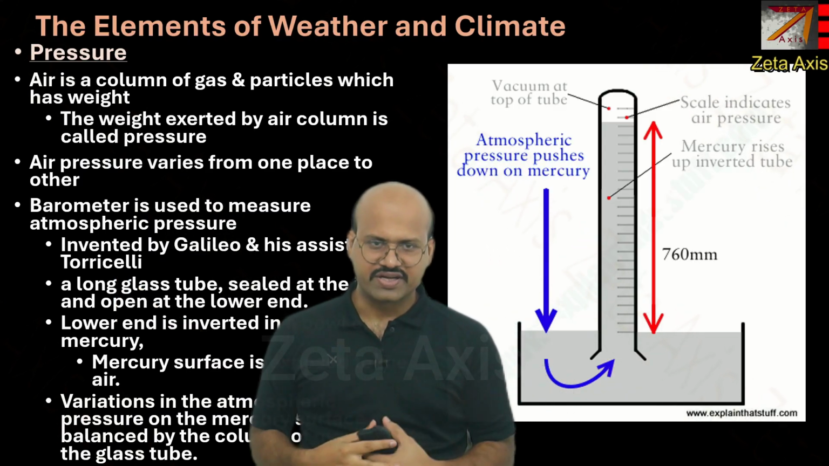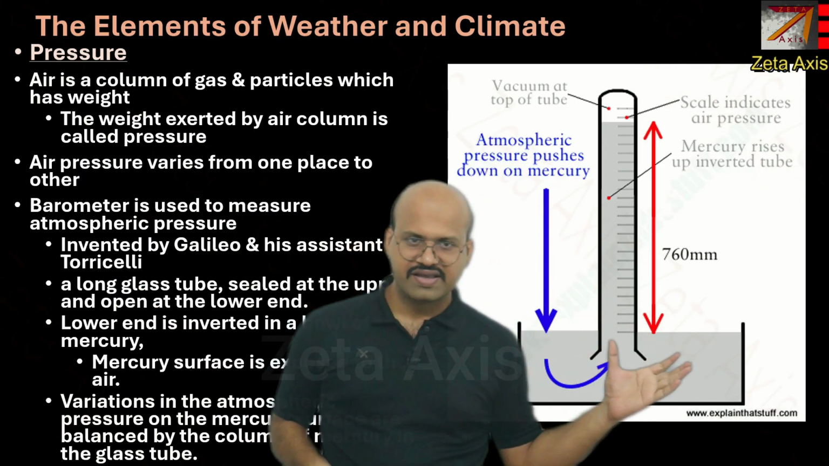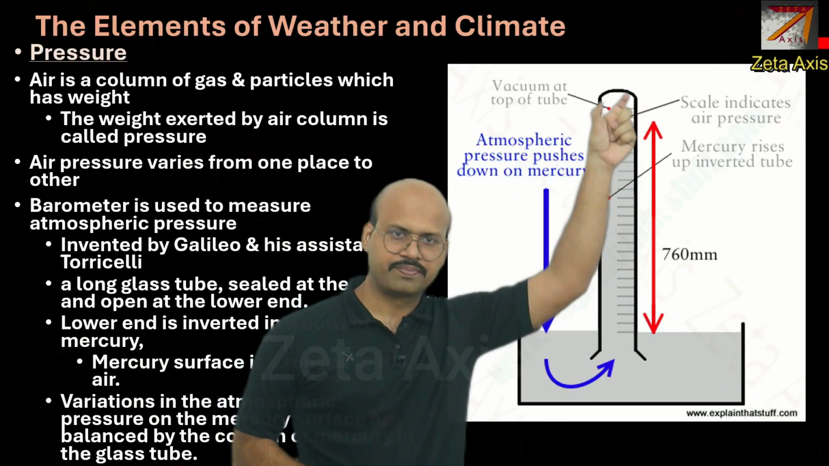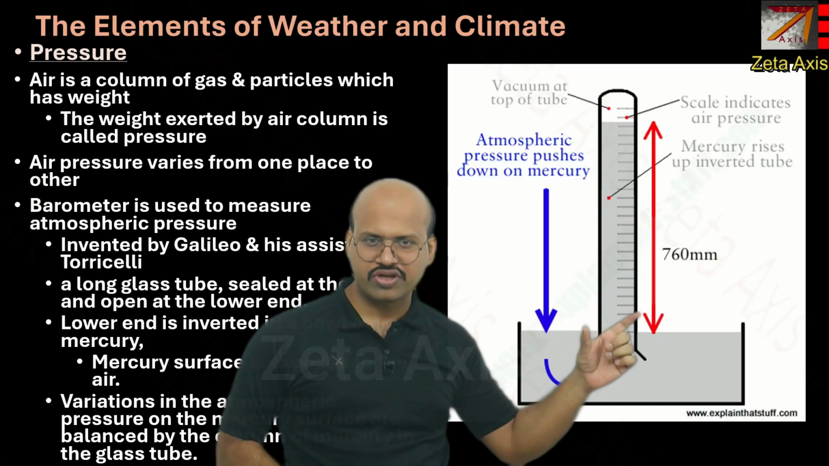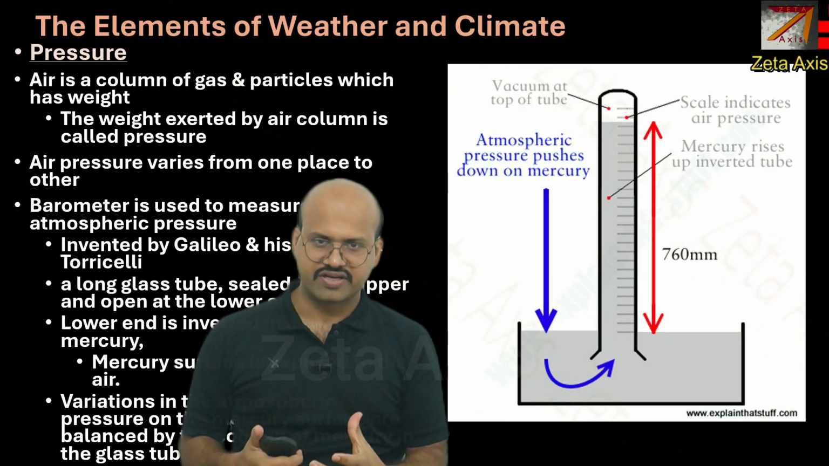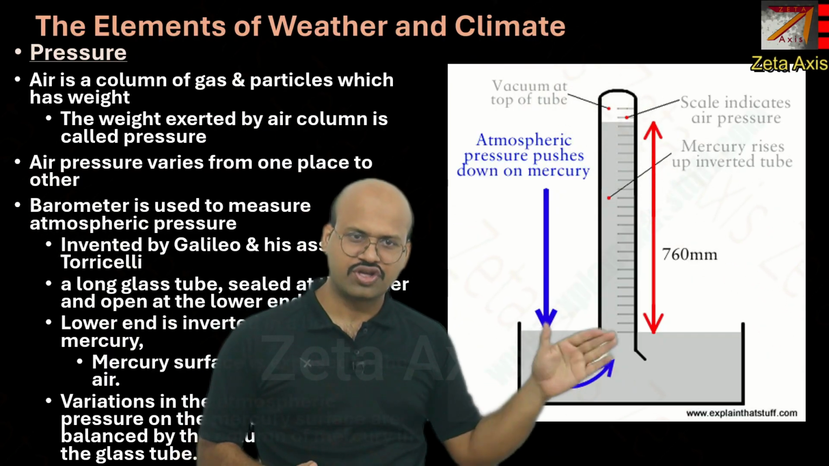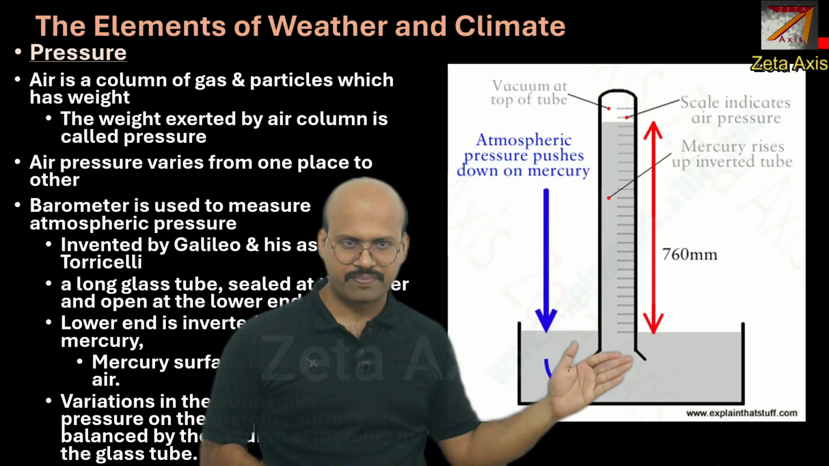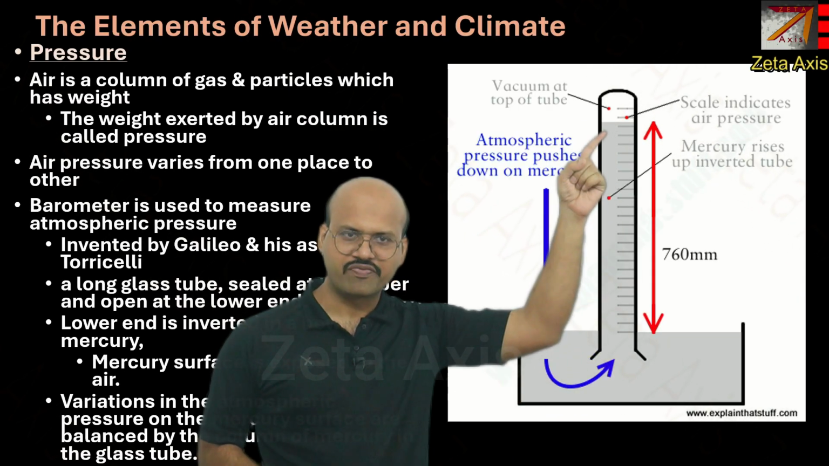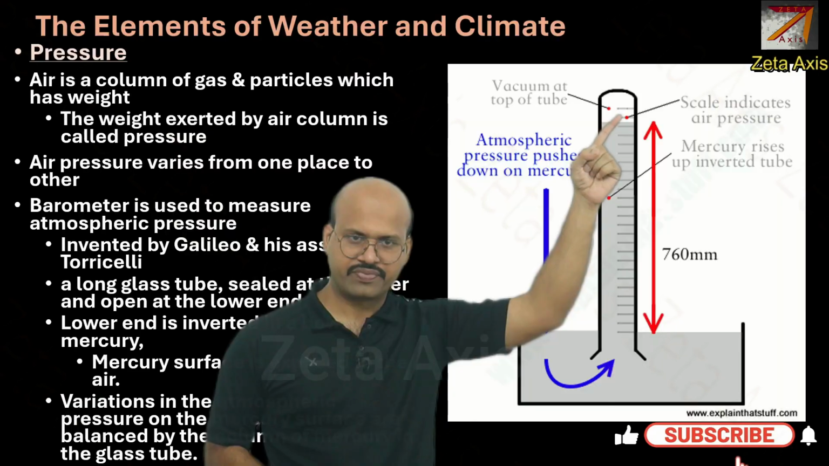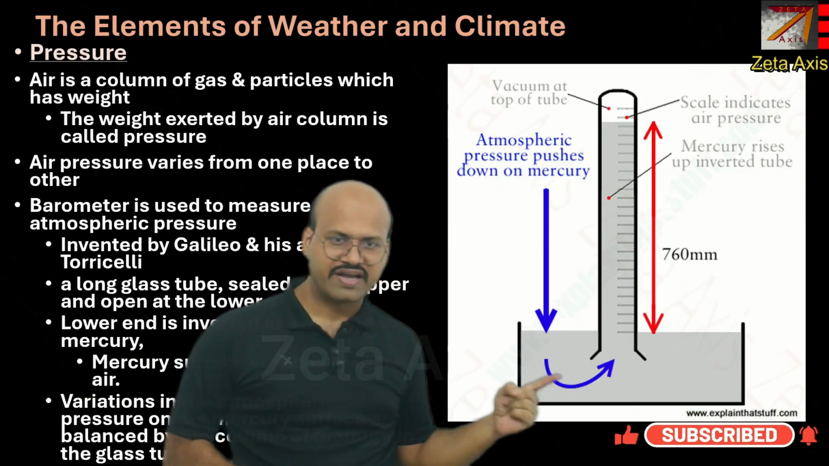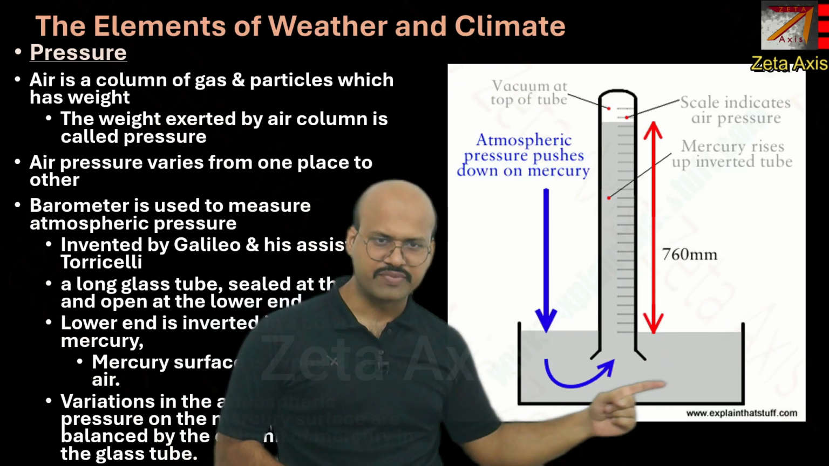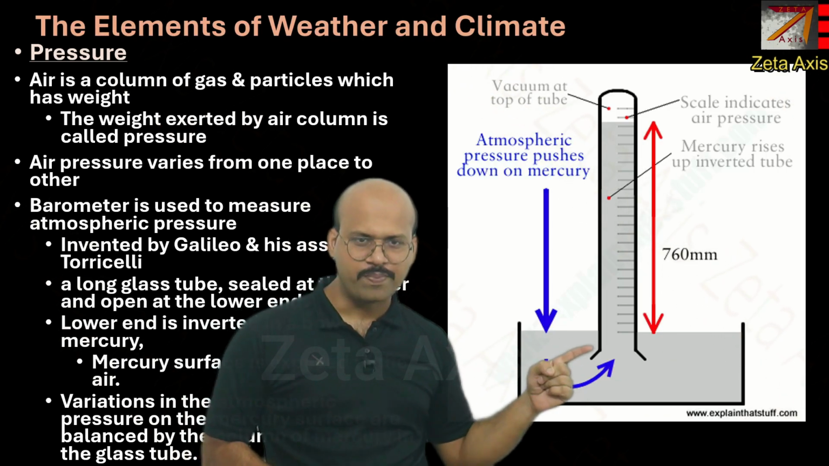Now the barometer is something like this. It has a long column in which mercury is filled. Any liquid can be used, but mercury is the liquid which has the highest weight. So because of using mercury, we can reduce the height of this column. It has this column of mercury, and here there is vacuum, and this column is inverted into a container having mercury. This all is mercury, and this region is kept open to the air.